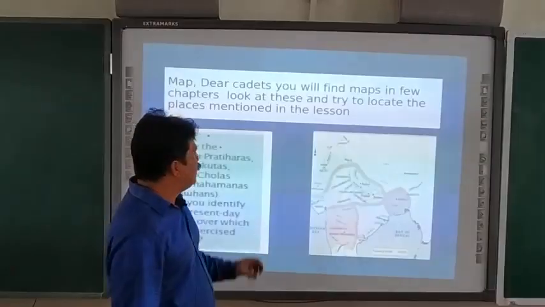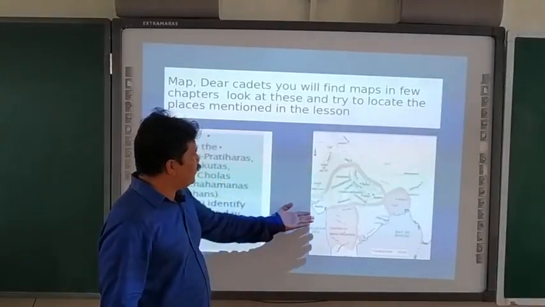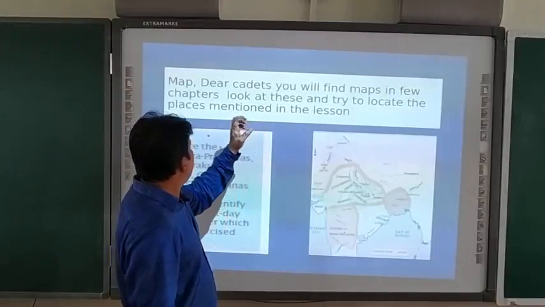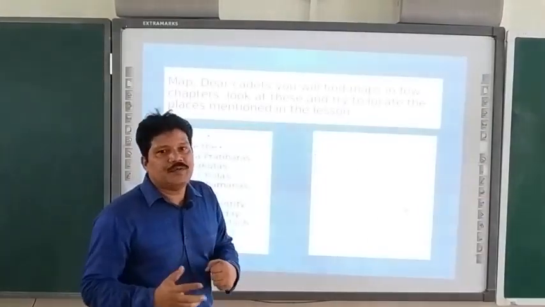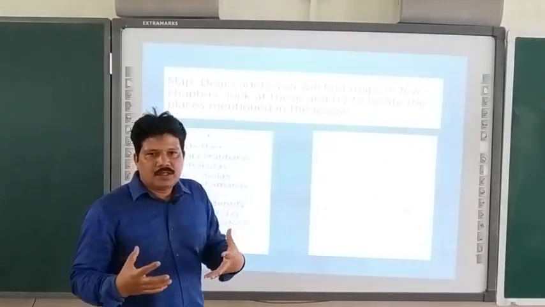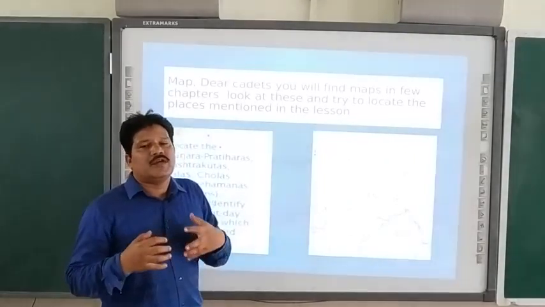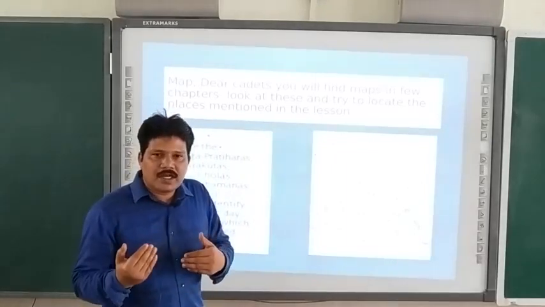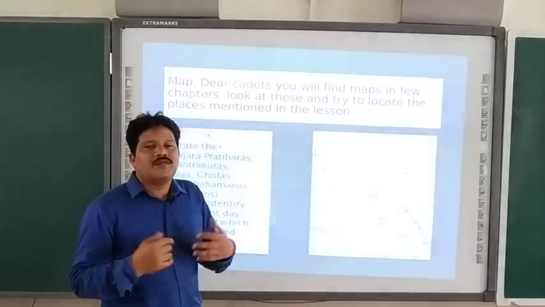Moving to the second. In most of the chapters, you can find maps. Take for example, a medieval Indian map is given here, and in this map, the chapter expects you to do certain important activities. Now, what is the importance of these activities? Imagine if an India political map is given to you, and if I ask you to locate Delhi, then your understanding of the location of Delhi when you do it practically on the map is definitely enhanced.